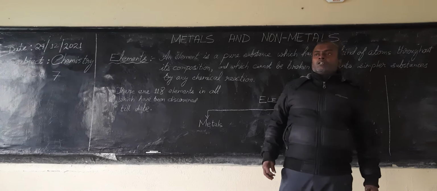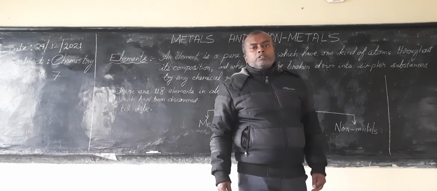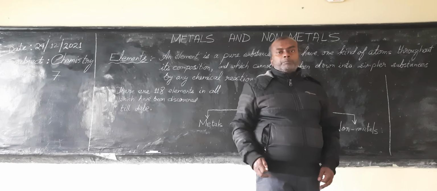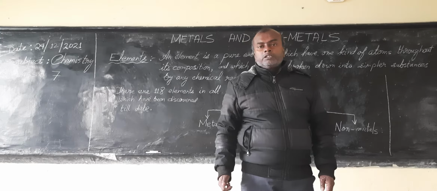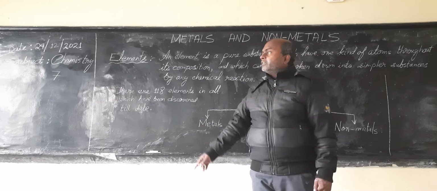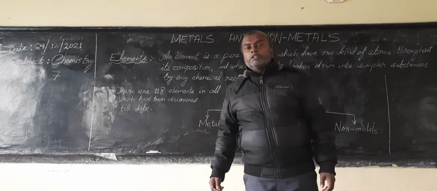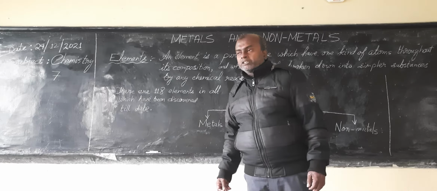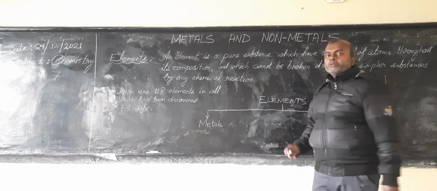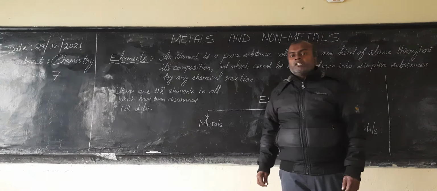Alright? Like, you can break down water by the electrolysis method into its constituents, hydrogen element and oxygen element. So water is a compound which you can break down into its constituent elements, that is hydrogen and oxygen. But elements, you cannot break down and make into some other simpler substance by any chemical reaction. So what do we know about elements? Elements are pure substances which have one kind of atoms throughout its composition and which cannot be broken down into simpler substances by any chemical means.